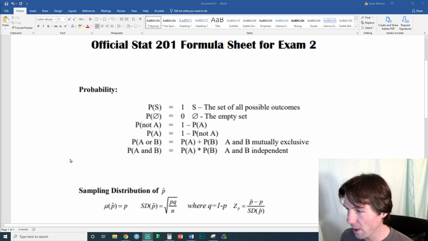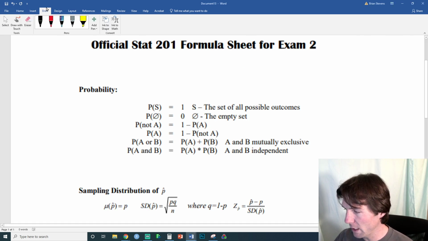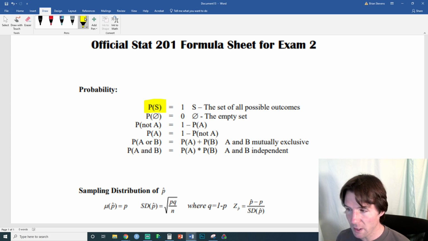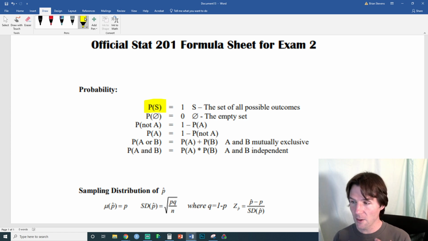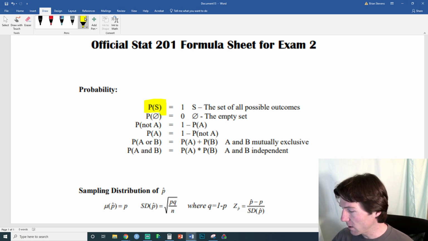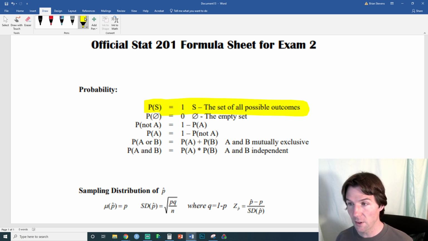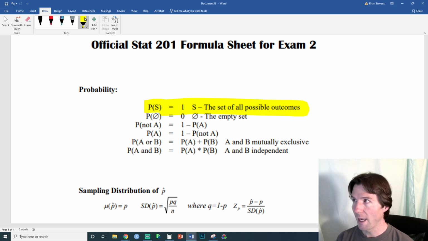The first stuff we have right here is probability, and we'll talk over what each one of these means. It's funny because this is kind of a cheat sheet for you. This says the probability of the set. This is everything right here. When I ask questions a lot of times, like what's the probability of making A, B, C, D, or F on the test? The probability of the set of everything is equal to 1. That's what it's saying, the set of all possible outcomes. This is everything that can occur, so all things that can occur have a probability of 1.